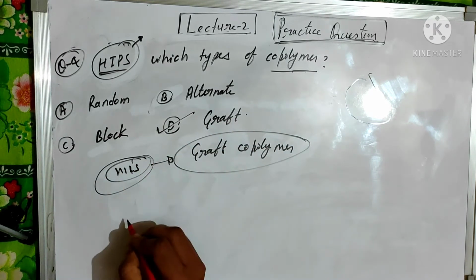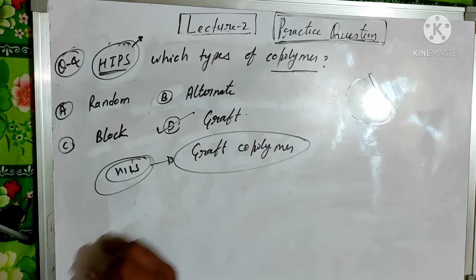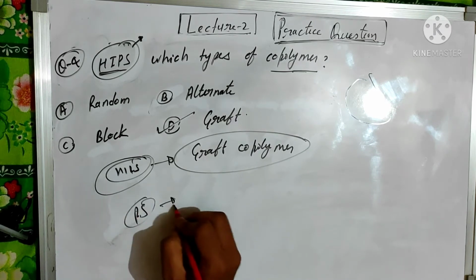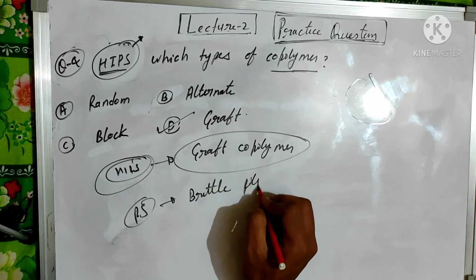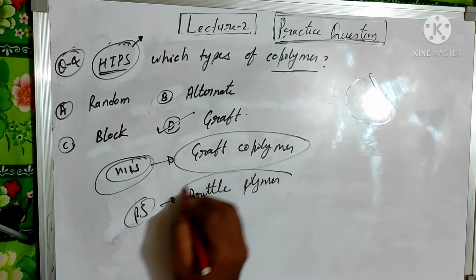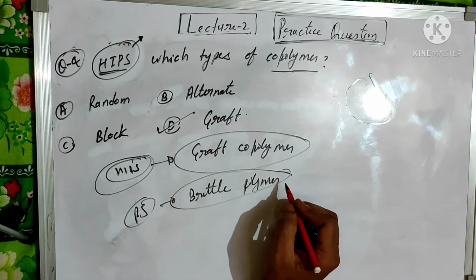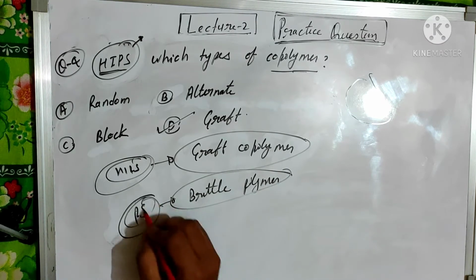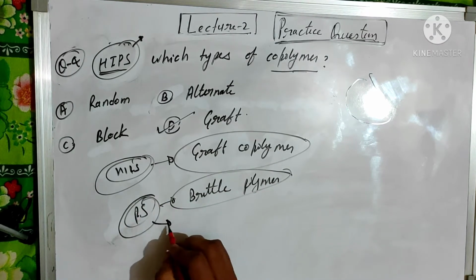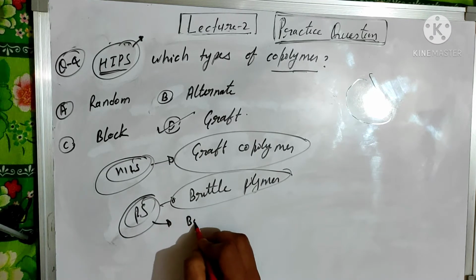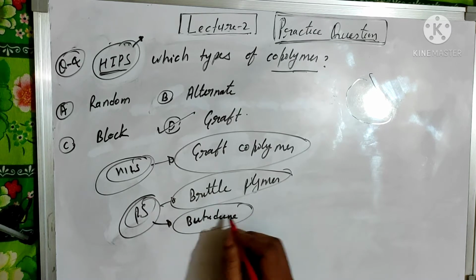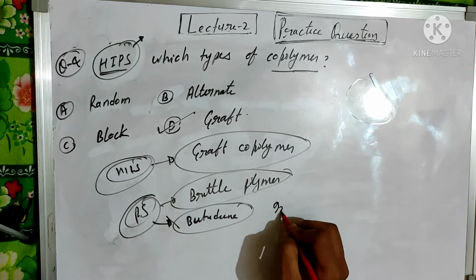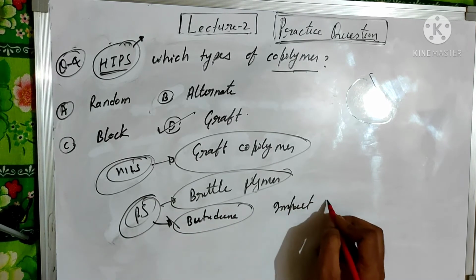You know that polystyrene is a brittle polymer. To reduce the brittleness, polystyrene is copolymerized with butadiene. Butadiene helps to improve its impact strength.